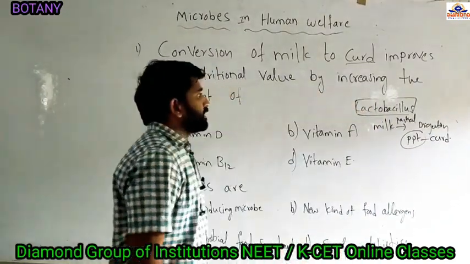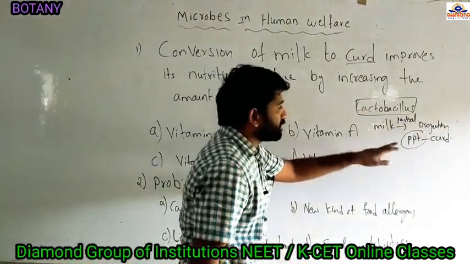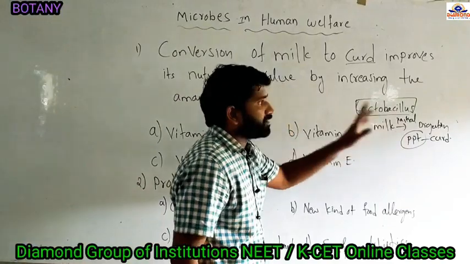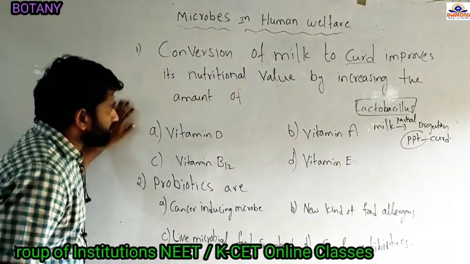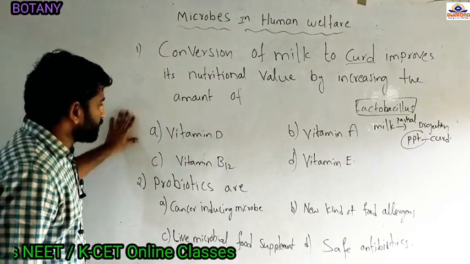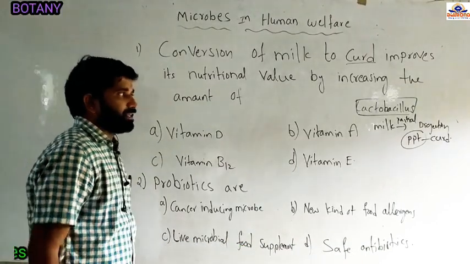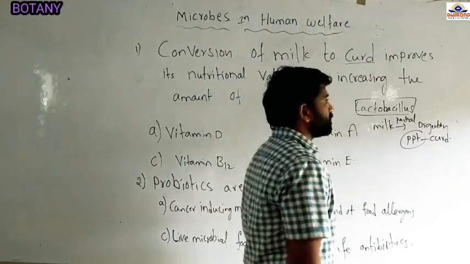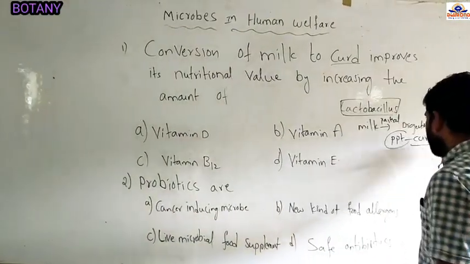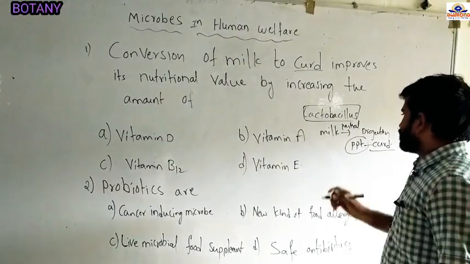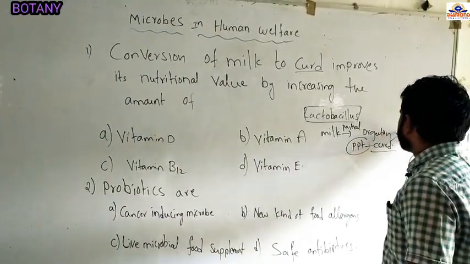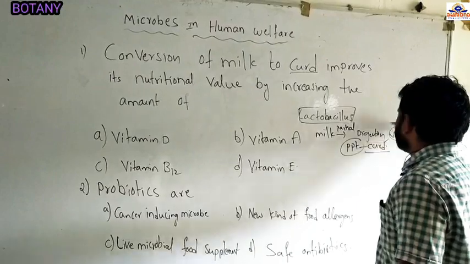So at the time of conversion of milk into curd, the curd contains option A, vitamin D, vitamin A, vitamin B12, and vitamin E. So now you see, by taking curd in the regular diet of human beings, curd contains a higher concentration of vitamin B12.